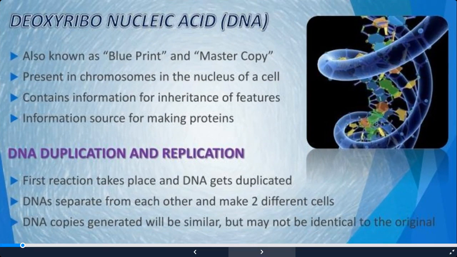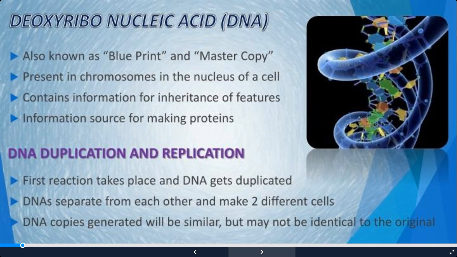Now when we talk of reproduction, the basic blueprint and the design of the organism is stored in the genetic material. This material is known as the DNA, deoxyribose nucleic acid. It is present in the chromosomes which are present in the nucleus of a cell. It contains the information for inheritance of features from one generation to the next, that means from the parent to the offspring. And this information carries the source for making proteins, and these proteins are the source for the expression of these characters.